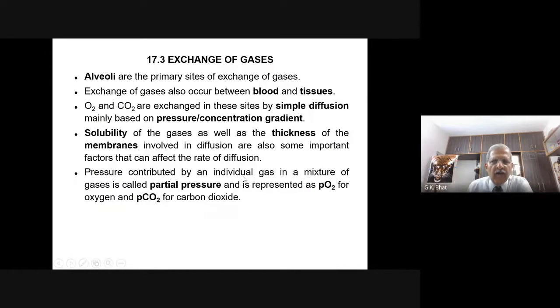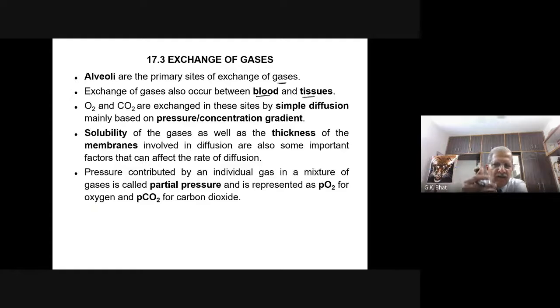And now let us study a little bit of this exchange of gases. In detail, we are going to study in the next class. Alveoli are the primary sites of exchange of gases. Whenever we breathe in, the air enters into our alveoli. In the alveoli, deoxygenated blood is brought by means of pulmonary arteries. Exchange of gases also occurs between the blood and the tissues.